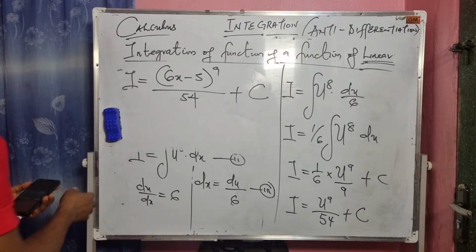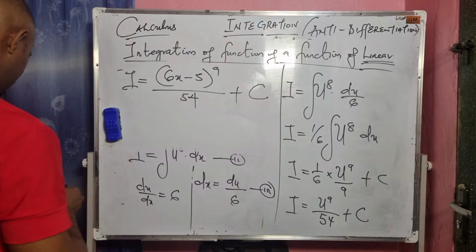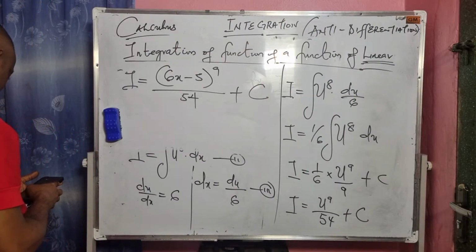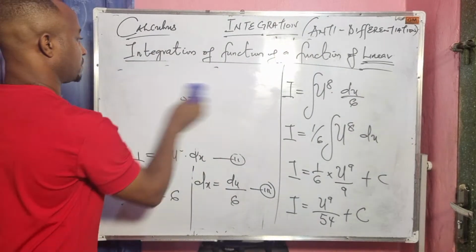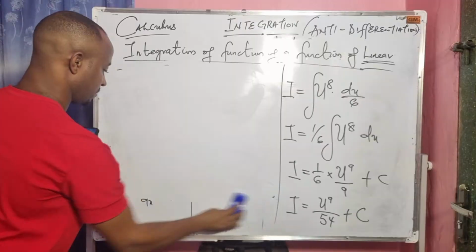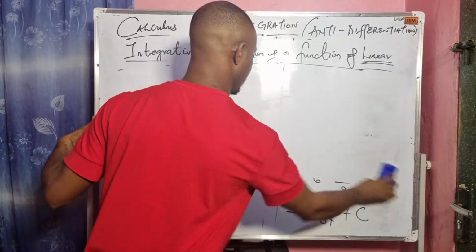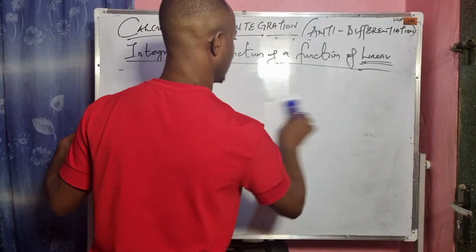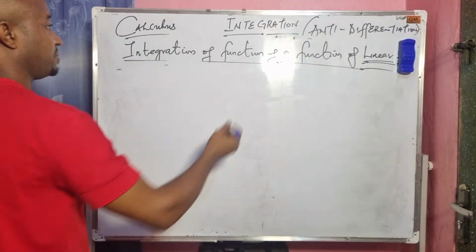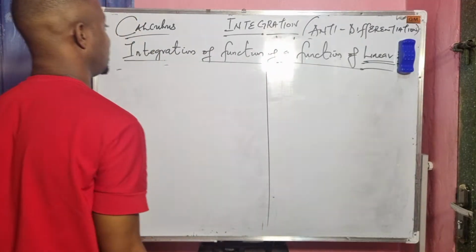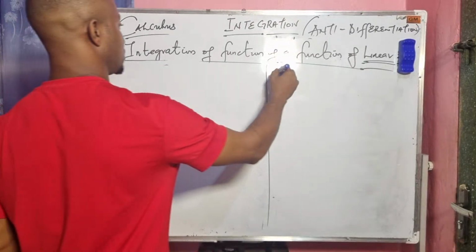Let's look at this question here. Another name for this method is called by substitution.